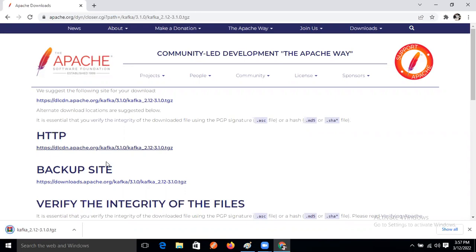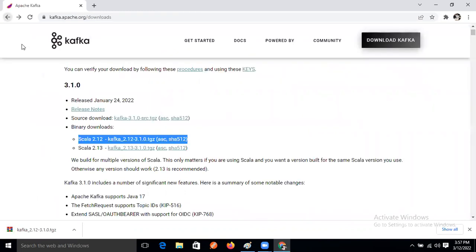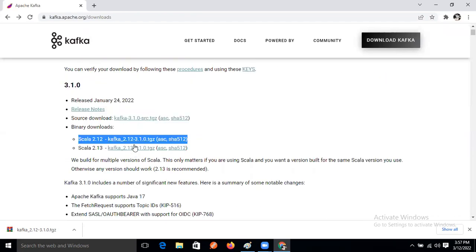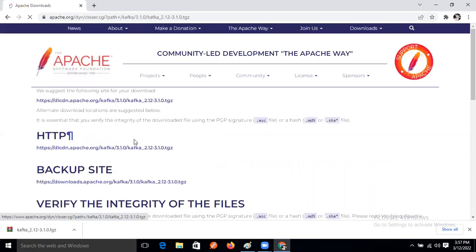That would be the backup site, Ravi. They keep a mirror website. It's downloaded now. Kafka SRC, this one only, I think. Okay, it's downloaded. Leave it.